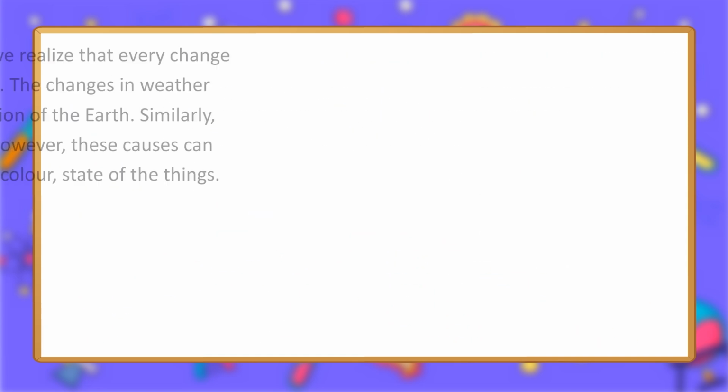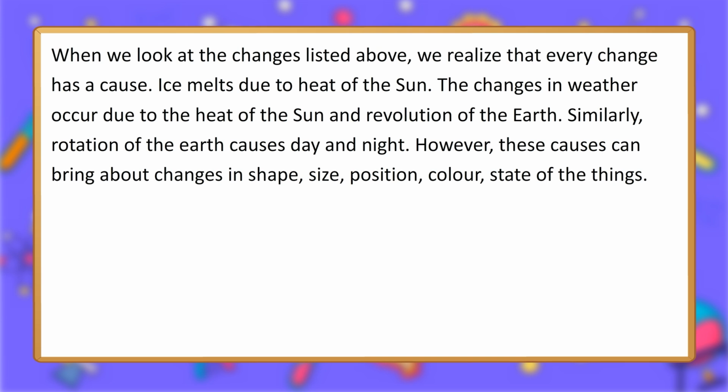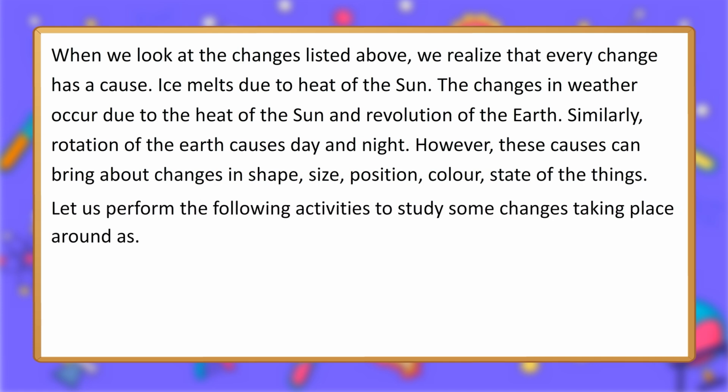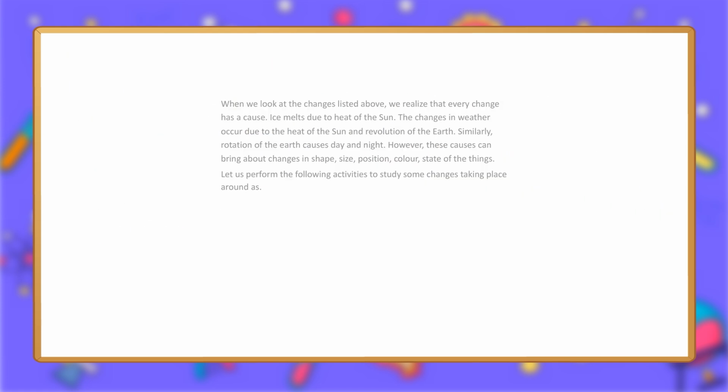Ash. When we look at the changes listed above, we realize that every change has a cause. Ice melts due to heat of the sun. The changes in weather occur due to the heat of the sun and revolution of the earth. Similarly, rotation of the earth causes day and night. However, these causes can bring about changes in shape, size, position, color, state of the things. Let us perform the following activities to study some changes taking place around us.